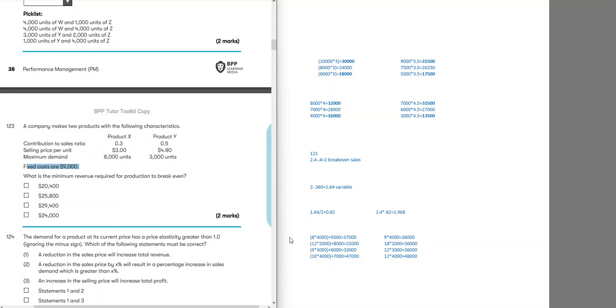Remember, whenever there is a multiple products question, break-even point, we need a sales mix. They should tell us the mix in which sales are sold. So I would assume here that the mix is 8,000 and 3,000. But there is a difference in requirement as well. They said here, what is the minimum revenue required for production to break even? They didn't say what is the break-even point. They said what is the minimum sales.